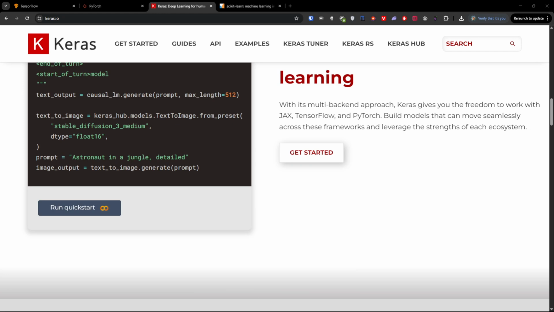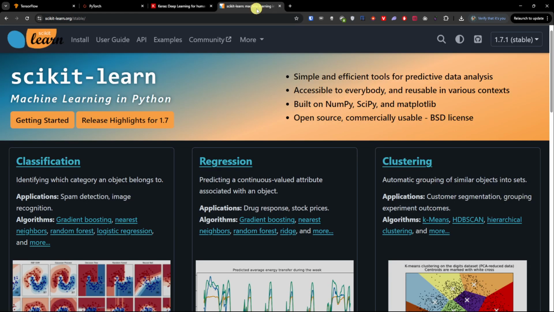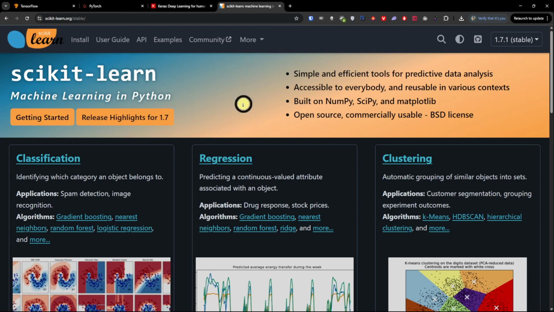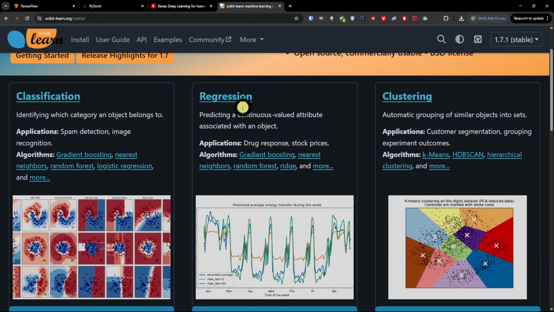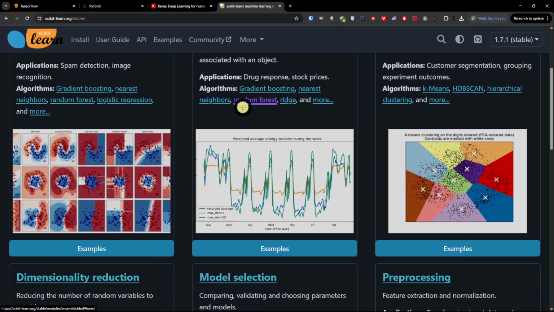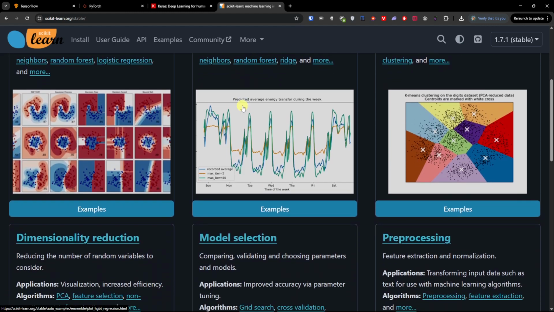PyTorch. Now Scikit-learn: ideal for traditional machine learning, trees, regression, clustering, excellent for data preprocessing, pipelines and evaluation, very stable and mature library, easy to learn and widely used in academia and industry, huge community. But it's not built for deep learning, no GPU acceleration, limited when working with unstructured data. So that's what is important.